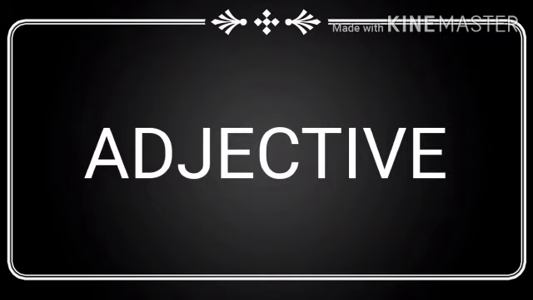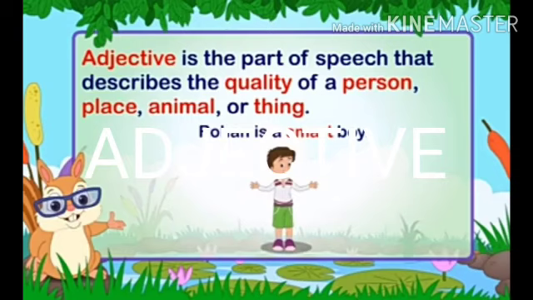Okay students, now let us move forward to the next point, that is adjective. Now what is adjective? Adjective is the part of speech that describes the quality of a person, place, animal, or thing. For example, Rohan is a smart boy. Now, what does it define? It defines a quality.